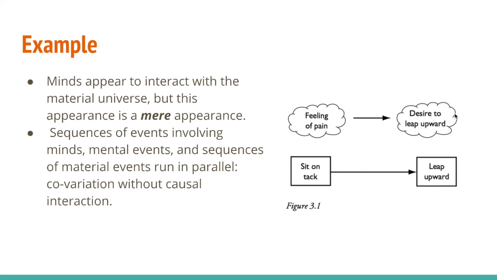Similarly, when you form a desire to leap upward and subsequently leap, you have the impression that your feeling of pain and its attendant desire to leap caused your leaping, but it did not. It appears that these sequences of events include both mental and material events that are causally related, but a defender of parallelism insists that these appearances are deceptive. Again, events in the mind systematically covary with events in the material universe, but there are no mental-material causal connections.